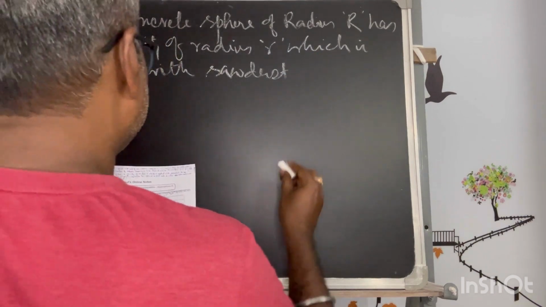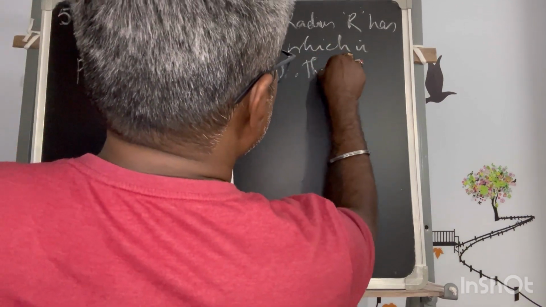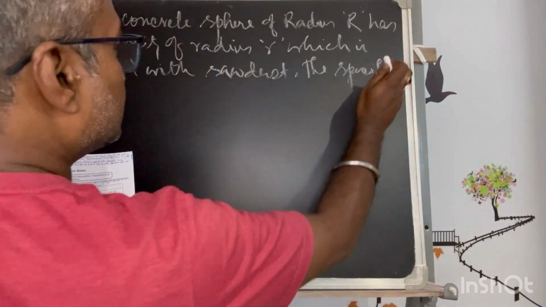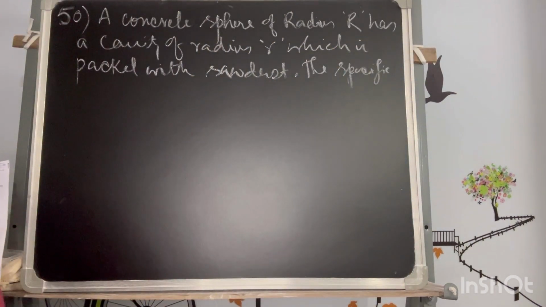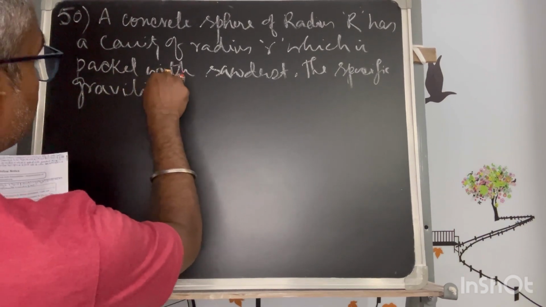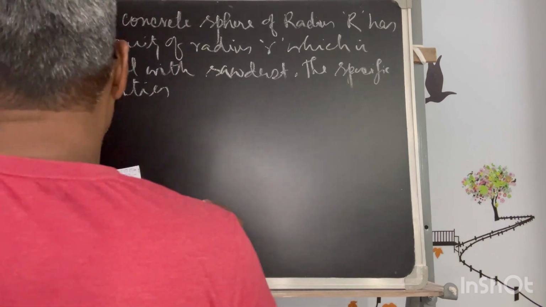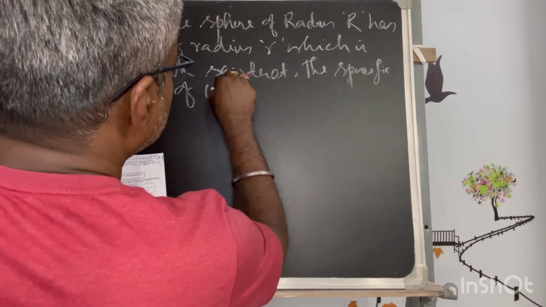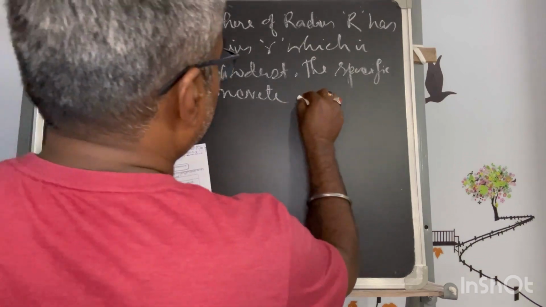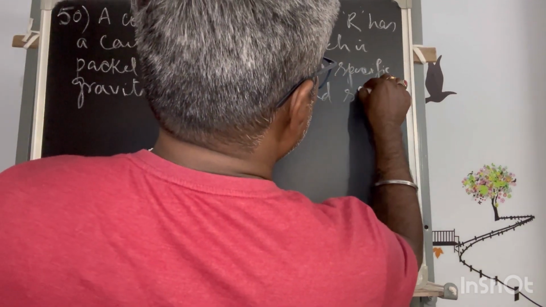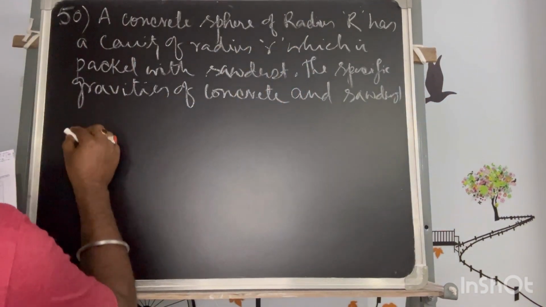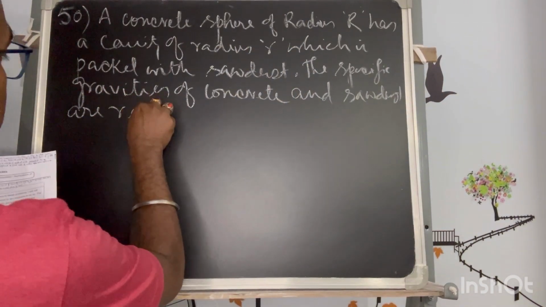Okay, the specific gravities of concrete and sawdust are respectively 2.4 and 0.3.